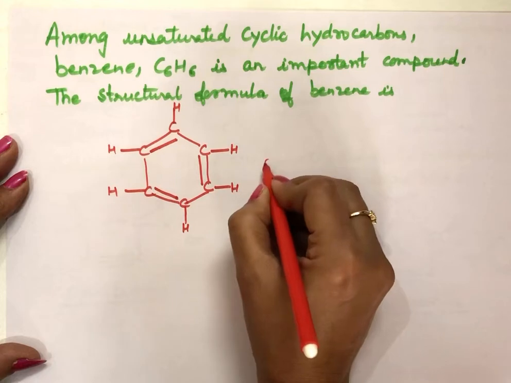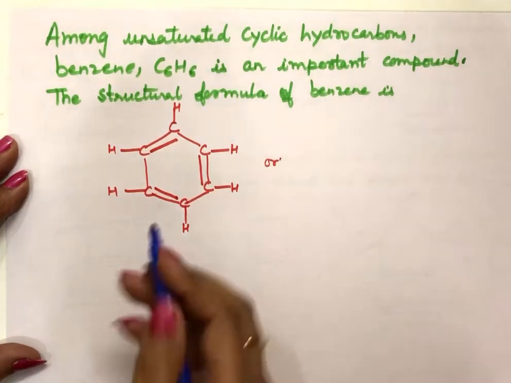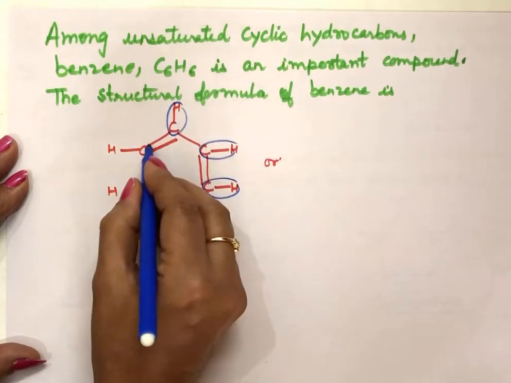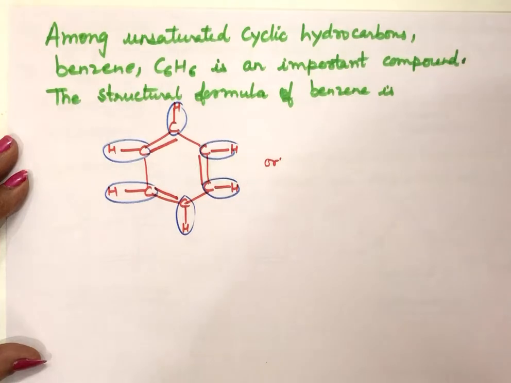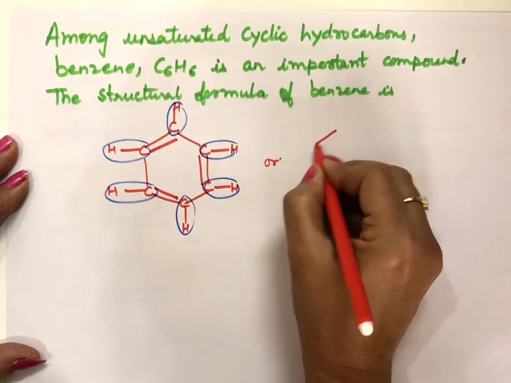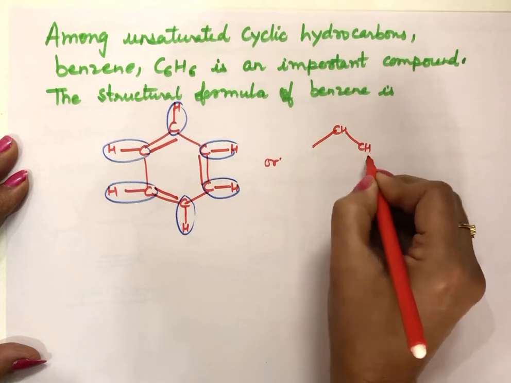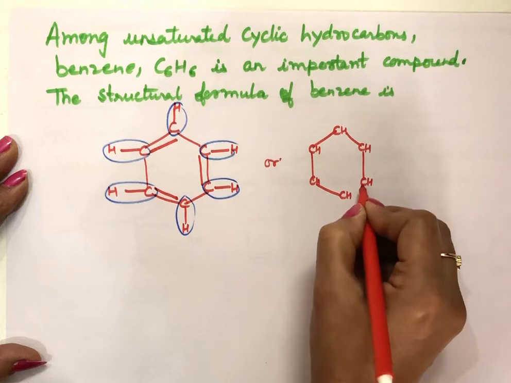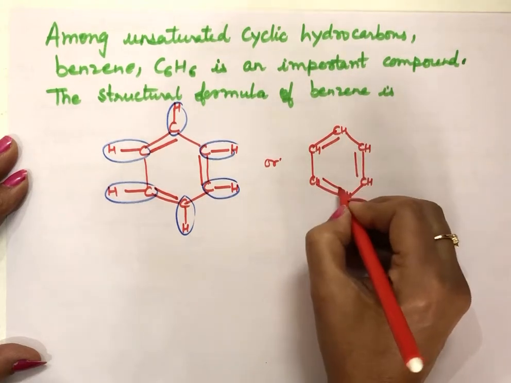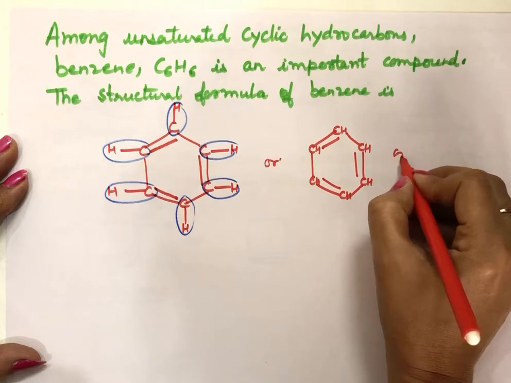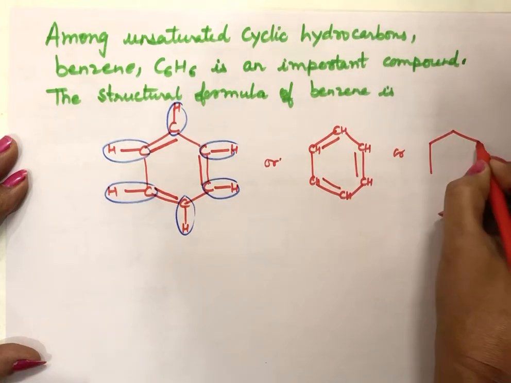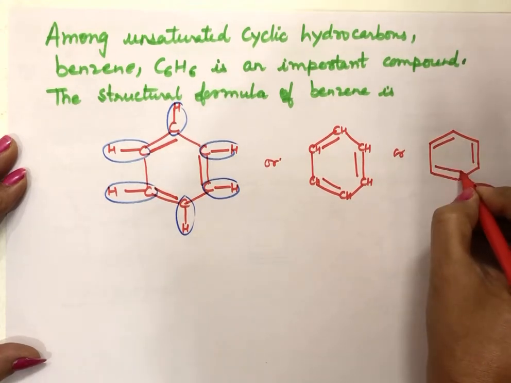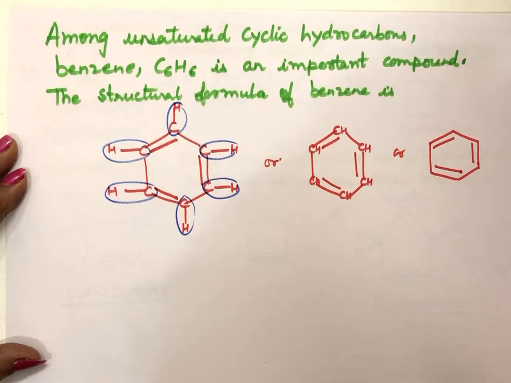And this can be simplified, and we can combine the carbon hydrogens. We'll not show the bonds of these, just we'll write it together as CH only. So when we'll just simplify this, this one will become CH, CH, like this, and at alternate positions, there will be double bonds. And it can be further simplified. We can remove these carbon and hydrogens and just a hexagon with the double bonds at alternate positions. We can write all these are the structural formulas of benzene.